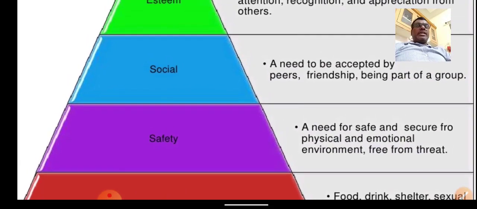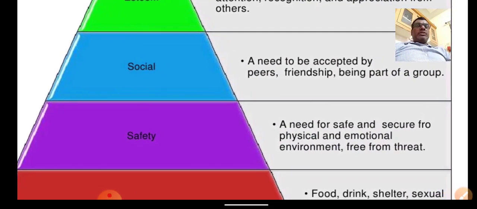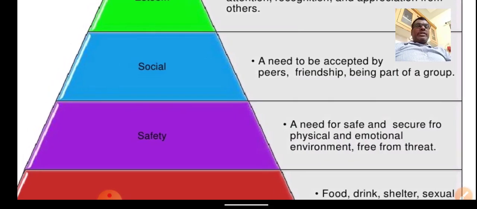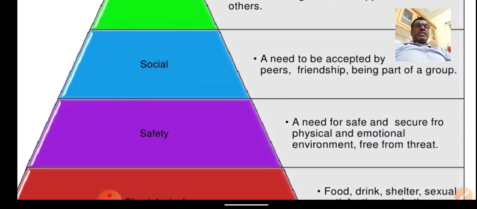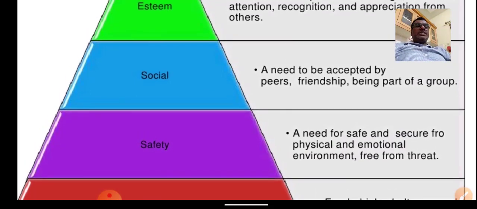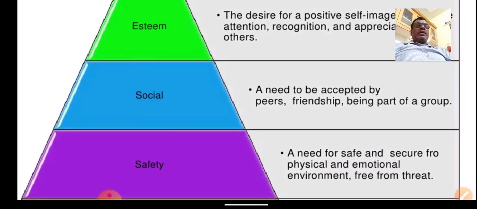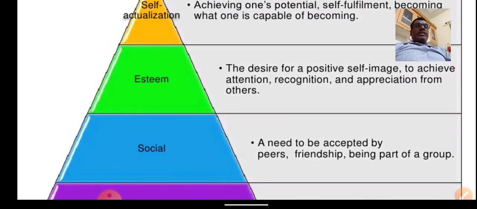Guys, Maslow's hierarchy gives information to the individual or to the employee. The first one is physiological, the second one is safety. Once a need is satisfied, then the next need will start. Like here, physiological and safety end, then an individual or employee looks towards a third need, which is called a social need. A social need is a need in society to be accepted, for peace, friendship, being a part of a group. Certainly, we are social animals.